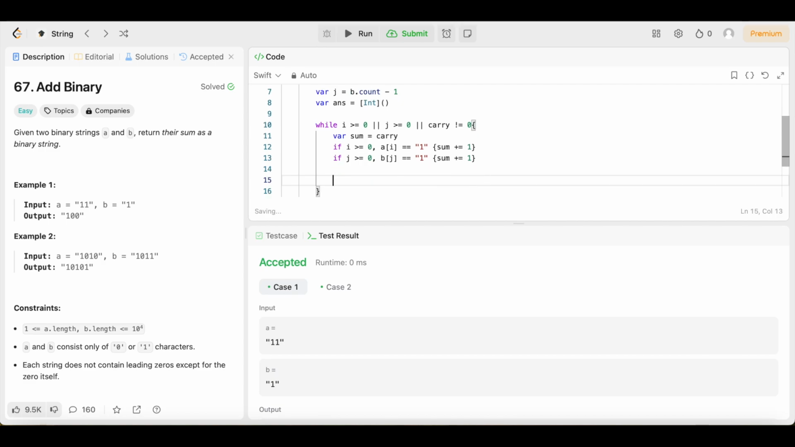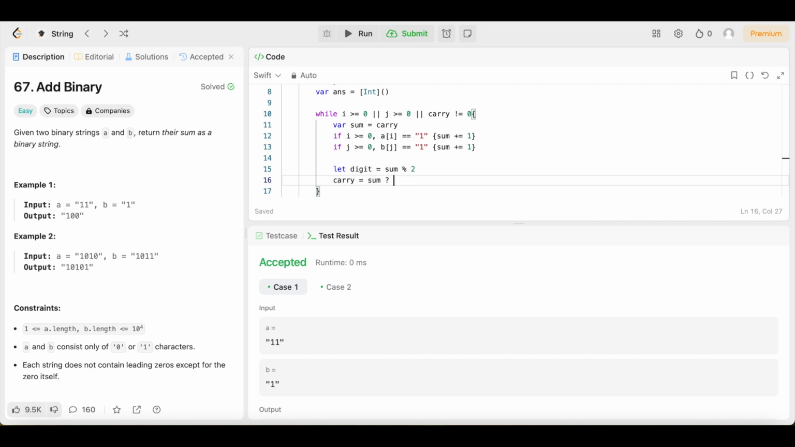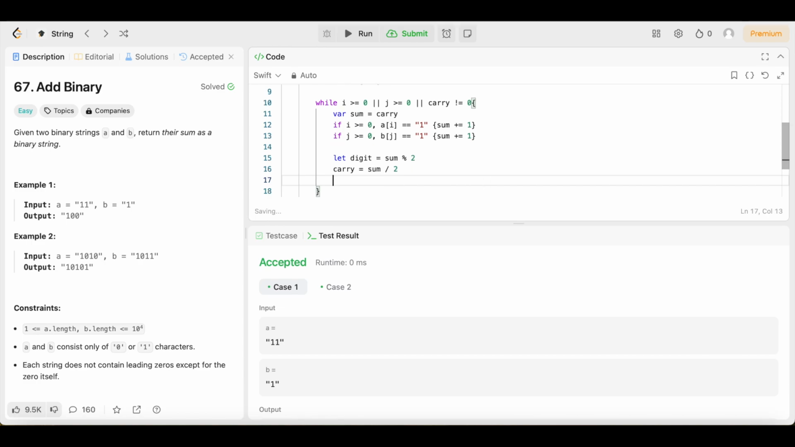Then we're going to come down here and we're going to say let digit equal sum mod 2. Then we're going to say carry equals sum divided by 2. Then we're going to say ands dot append, open up the parentheses, digit.